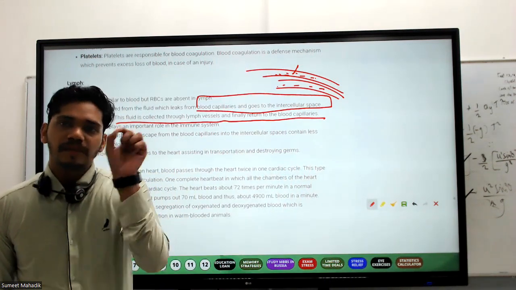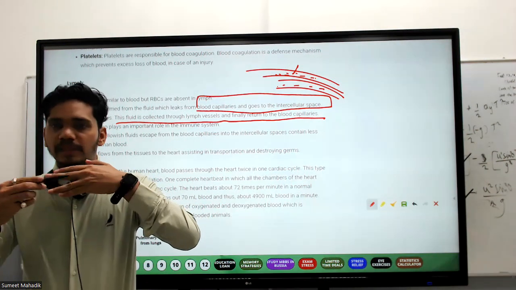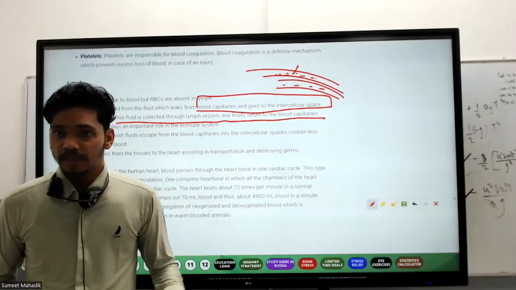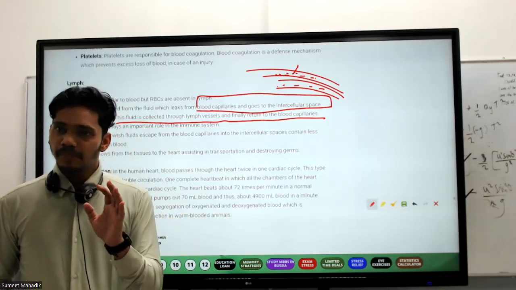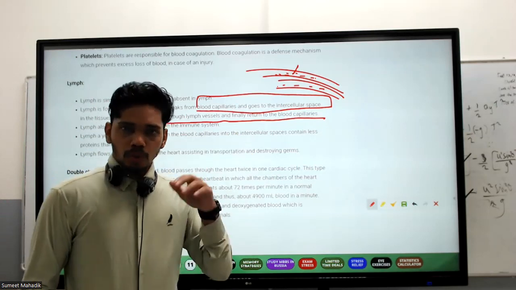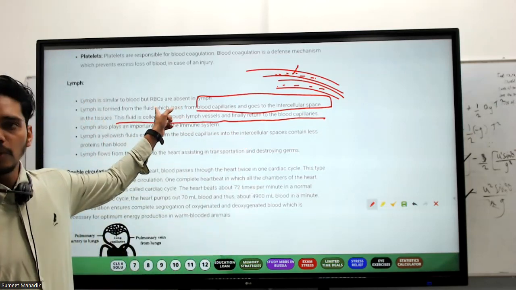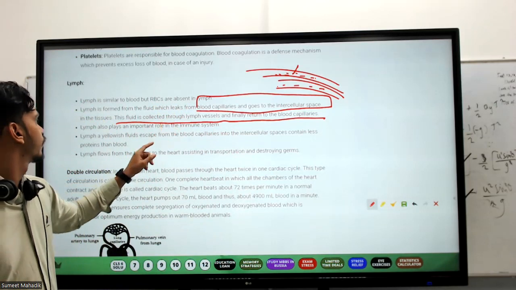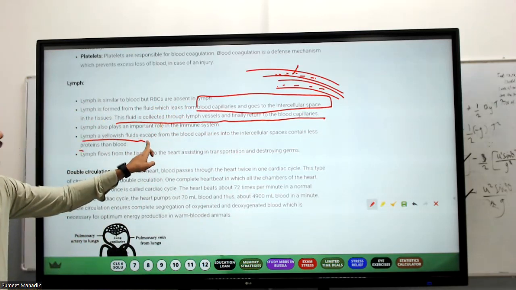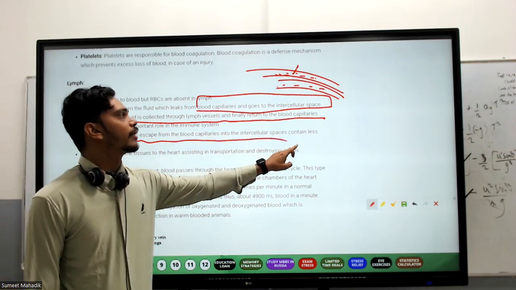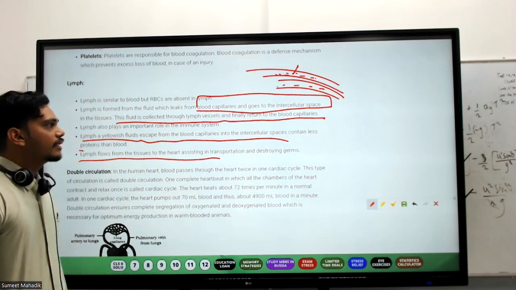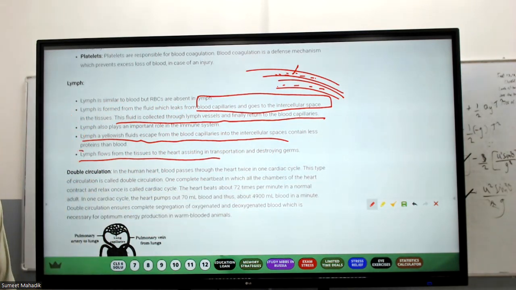So what has happened? There are interstitial spaces. The capillary is perforated, meaning semi-permeable. Permeability is for some materials, while some materials do not go out. Those that go out to the interstitial spaces, that accumulation is called lymph. Lymph is a yellowish fluid which escapes from the blood capillaries into the intercellular spaces. Lymph flows from the tissue to the heart, assisting the transportation and the destroying of germs.